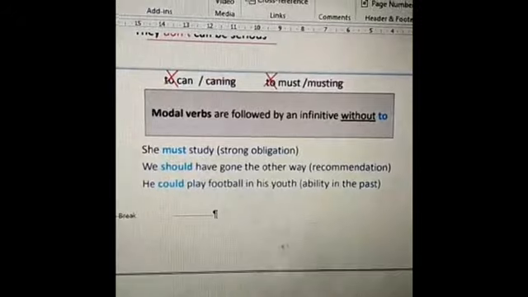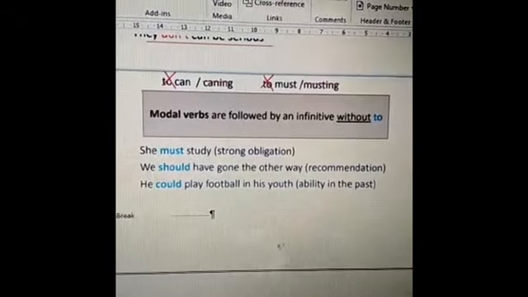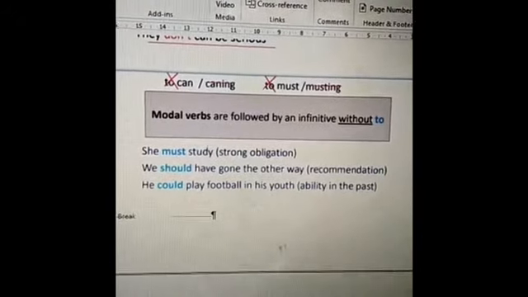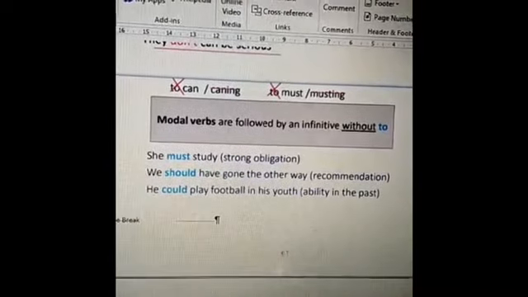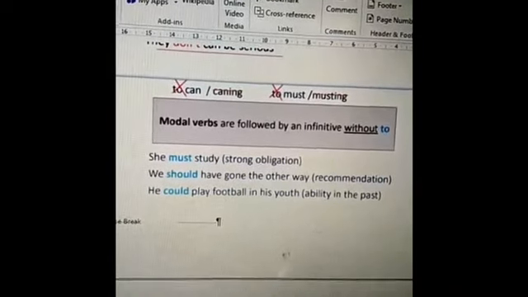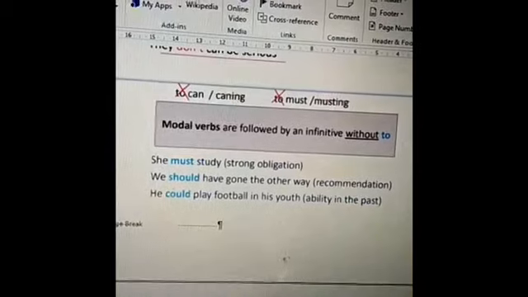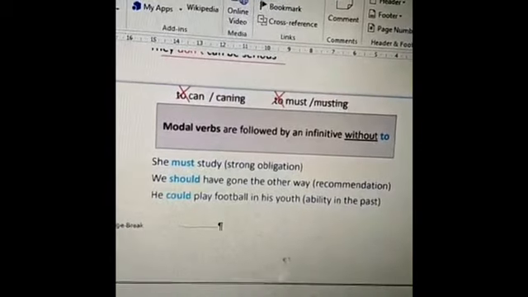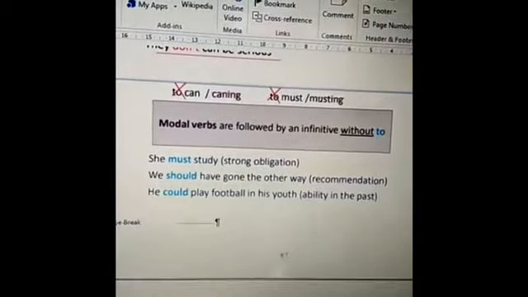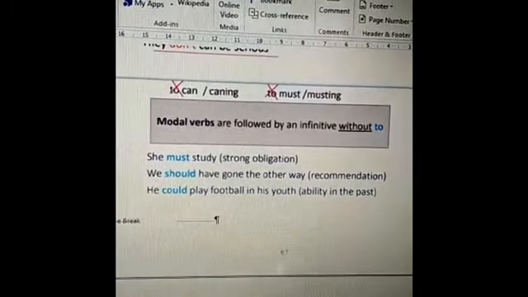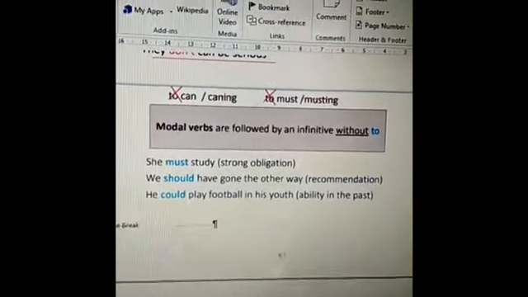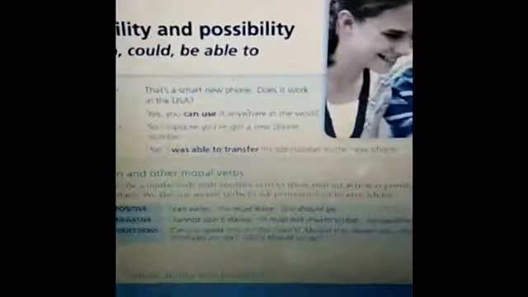For example, she must study, we should have gone the other way, he could play football. Must is followed by study, not studying or studies; should have, not has or had or having; he could play, not plays or played or playing, as stated clearly in the examples in front of you.